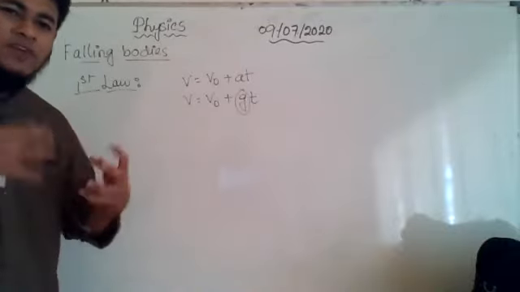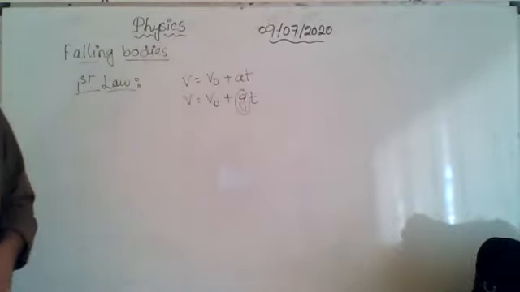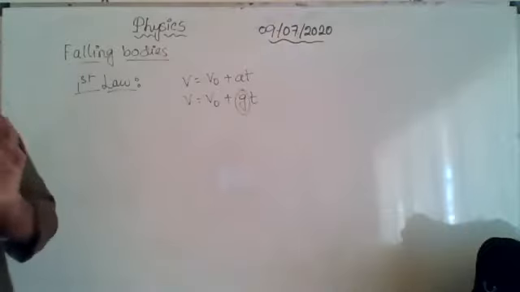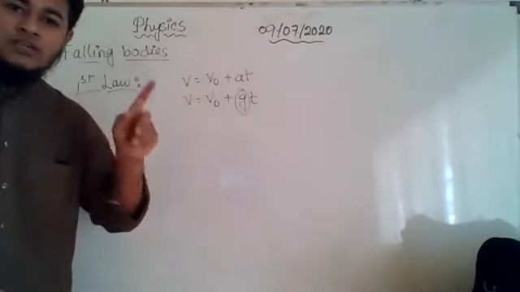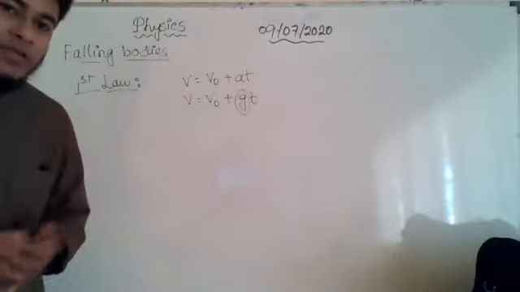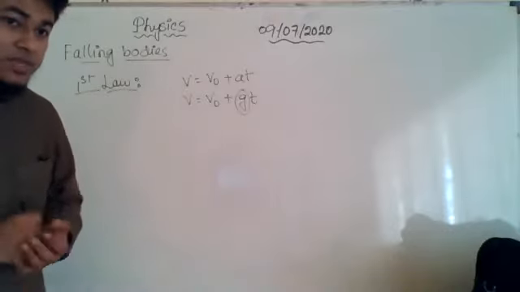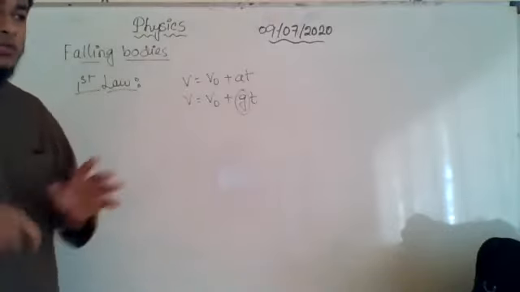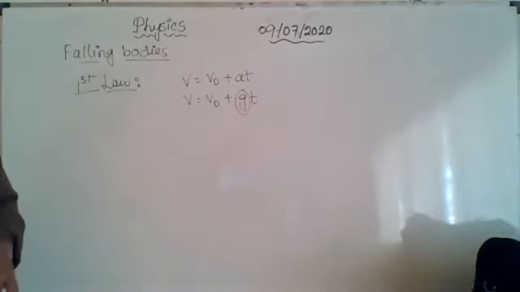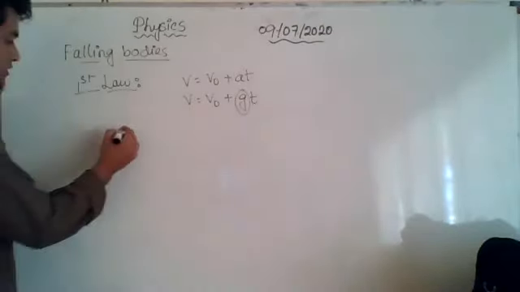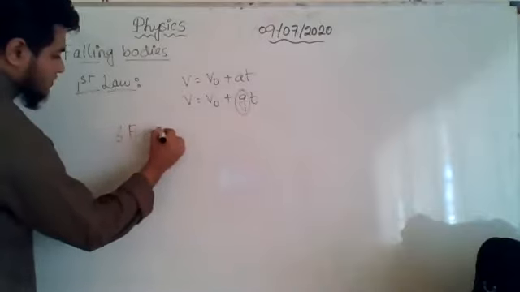We are going back to the very root of physics. If you remember, I already taught you that whenever there is some force acting on a body, then there will be some acceleration. Correct or not? If no force is acting or the summation of forces is 0, then there will be no acceleration, because we know that summation of force is equal to ma.